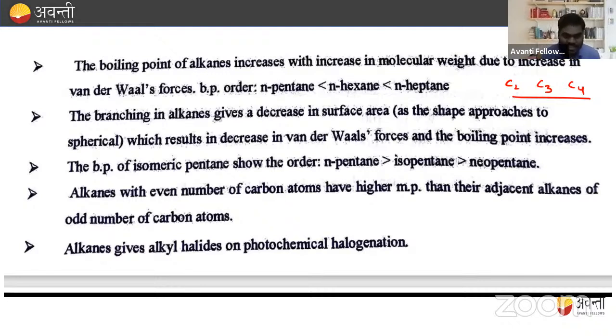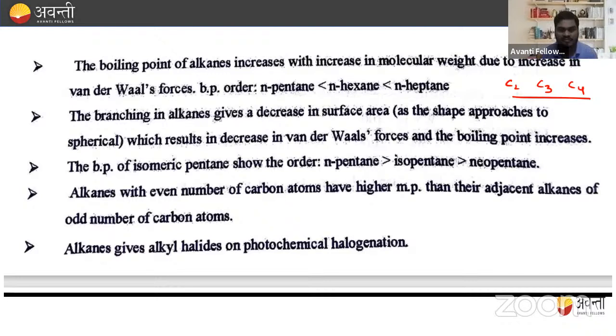Next, as the branching in alkanes increases, boiling point starts decreasing. If I'm talking about primary, secondary, tertiary carbocation, the tertiary has more branching as compared to primary. Or if I'm talking about primary alcohol, secondary alcohol or tertiary alcohol, as the branching increases, boiling point starts decreasing.